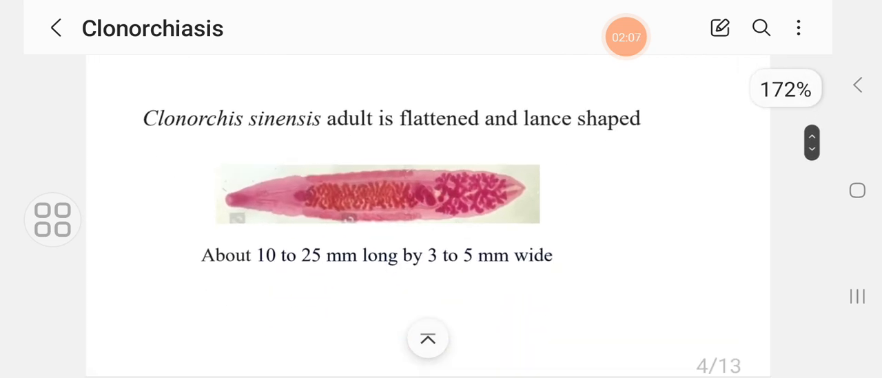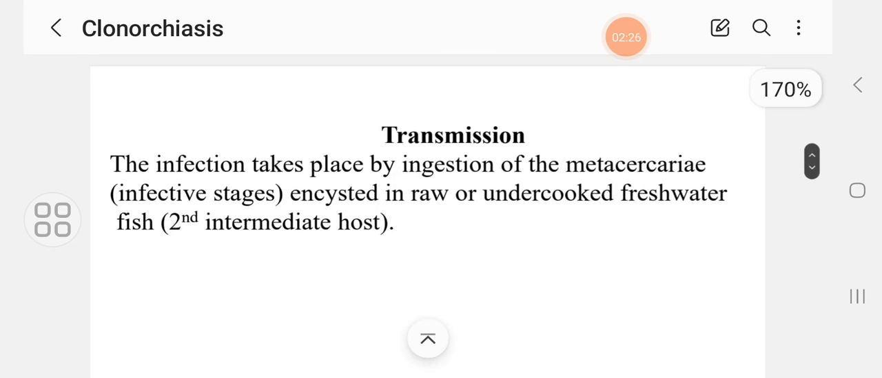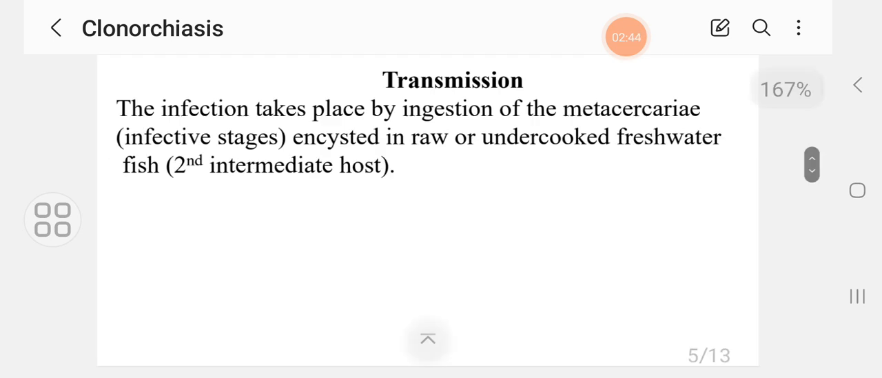The adult Clonorchis sinensis is flattened and lance-shaped, as you see in the picture. It measures from 10 to 25 millimeters in length and 3 to 5 millimeters in width. Transmission: the infection takes place by ingestion of the metacercariae. Metacercariae are the infective stages. These are found in cysted, raw, or undercooked freshwater fish. Freshwater fish is the second intermediate host.